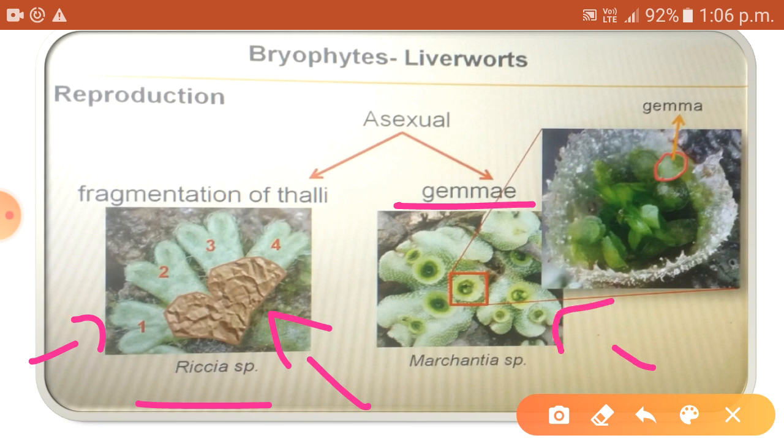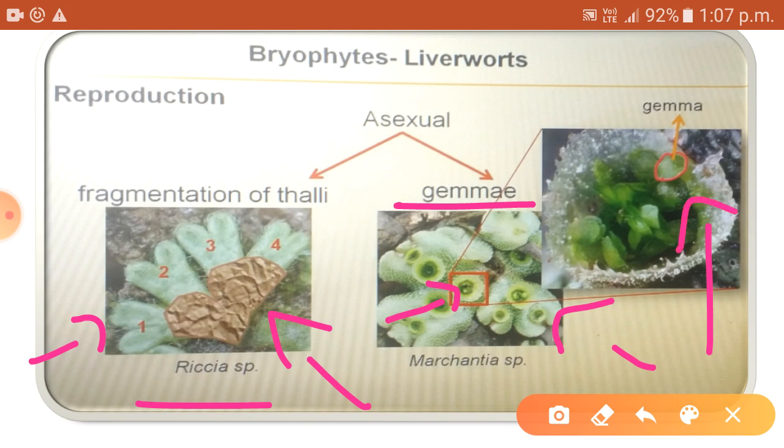Here is a closer view of the gemma cup. In a gemma cup, there are many gemmae. Singular form is gemma. Each gemma is a tiny green discoid shape. You can see the image of the asexual bud here.